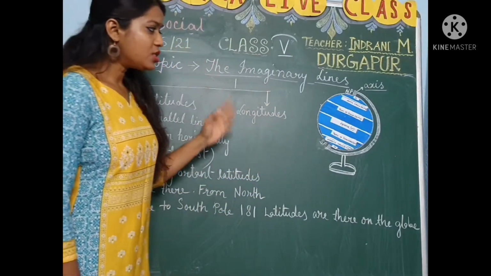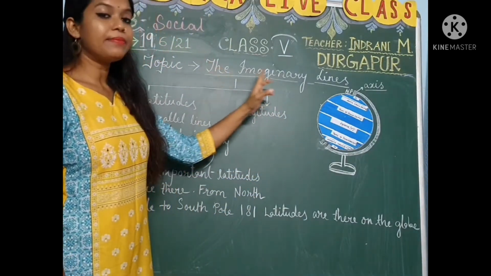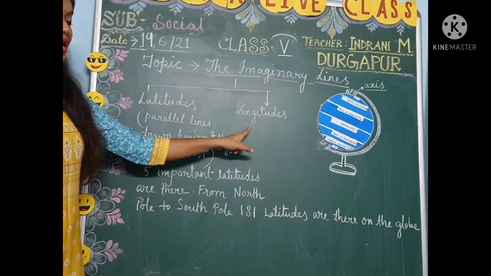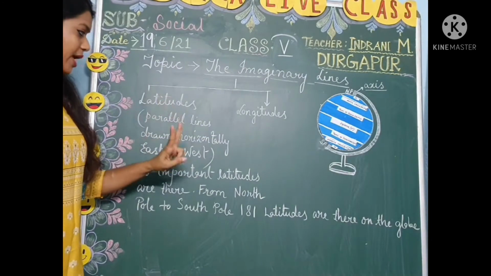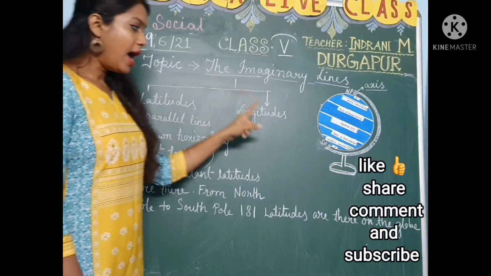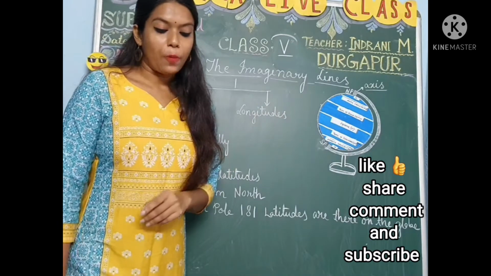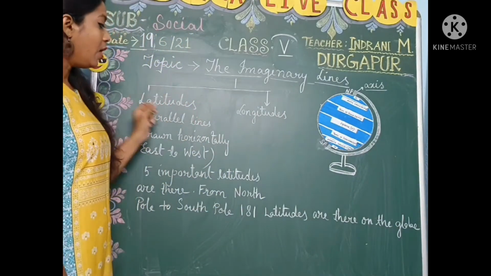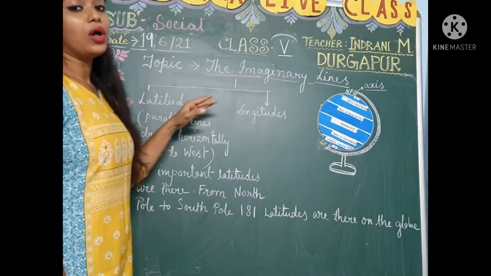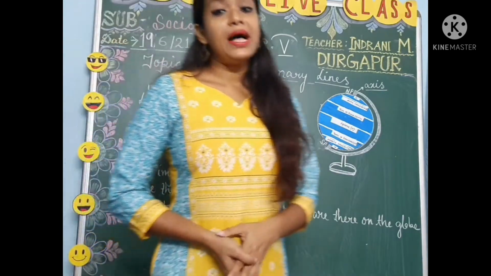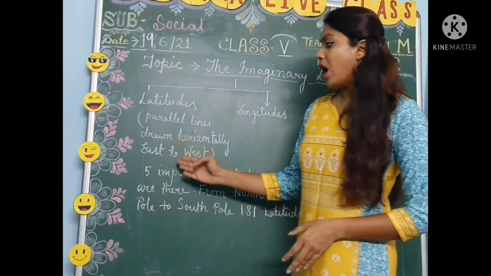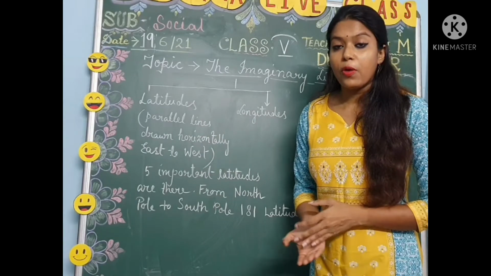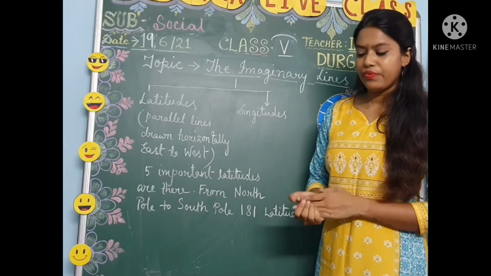Okay, so let us know how many imaginary lines there are. There are two types of imaginary lines: latitudes and longitudes. Today our topic is only about latitudes. Now let us know what latitudes are. The imaginary lines which are drawn horizontally, running from east to west.